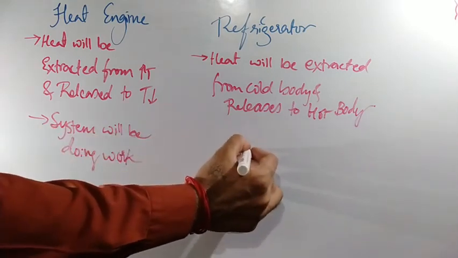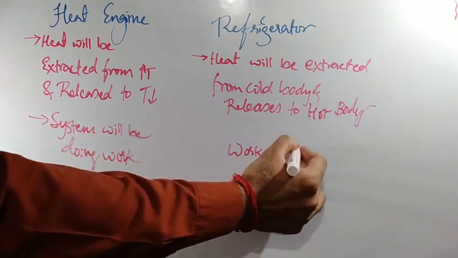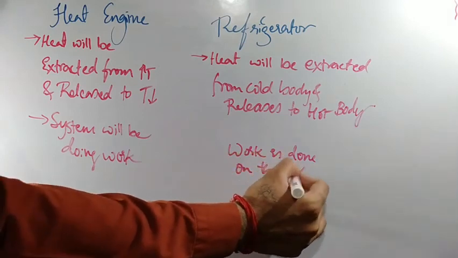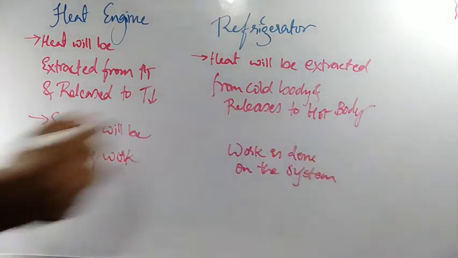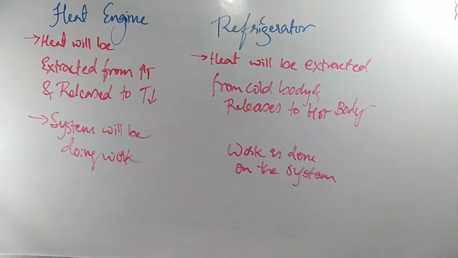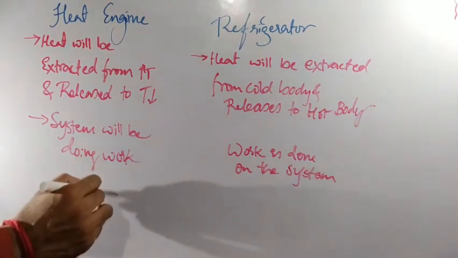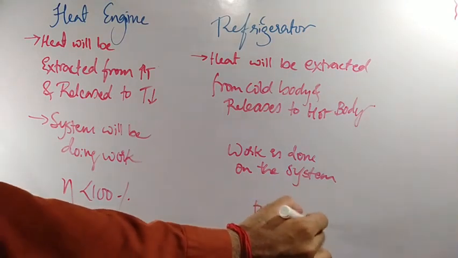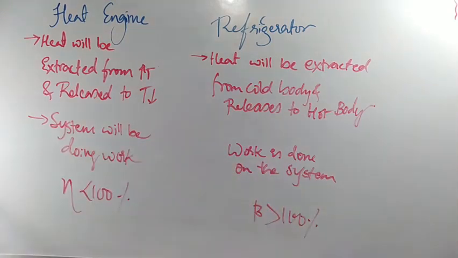Here, work is done on the system. Clear? And the efficiency value will always be less than 100%, but here the efficiency value can be greater than 100%. The possibility is there here, that it may go beyond 100%.